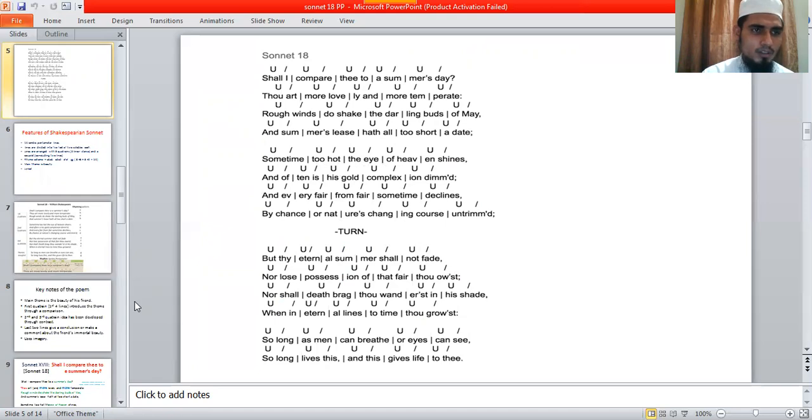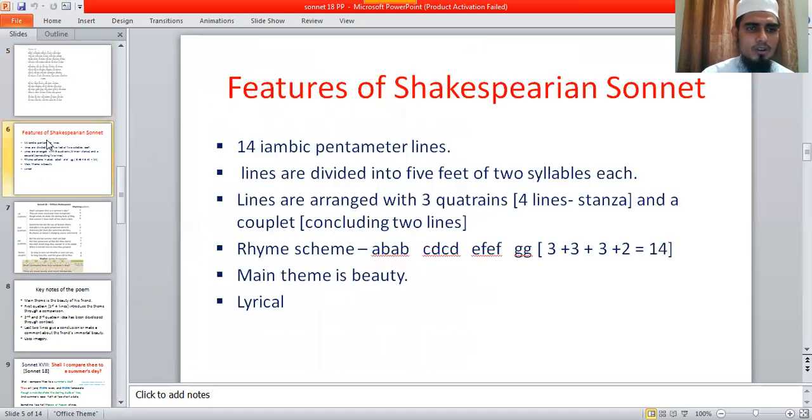So now I would like to discuss what the features of the Shakespearean sonnet are. You know that every writer has some special qualities and characteristics.